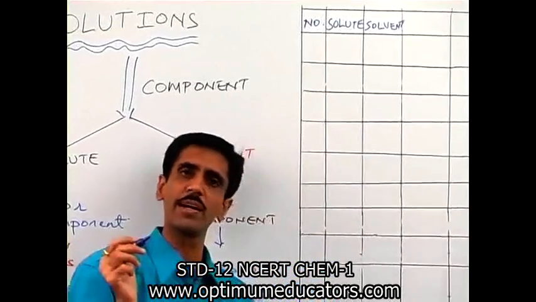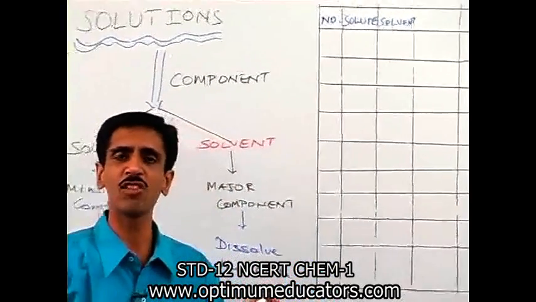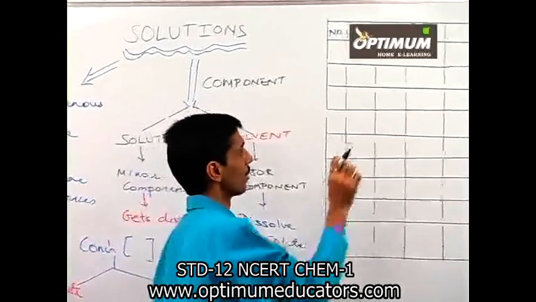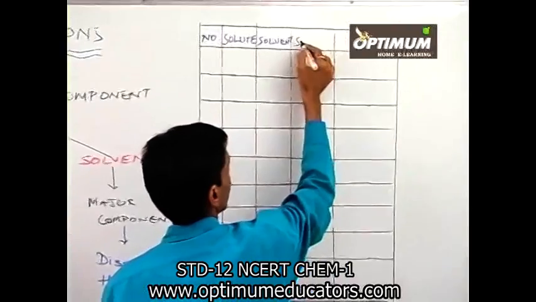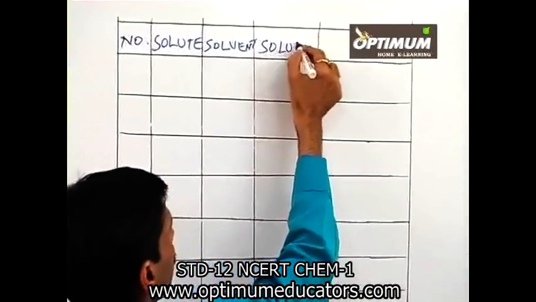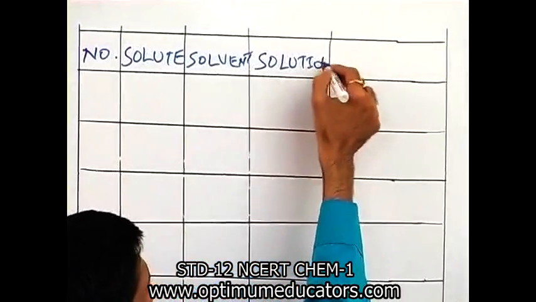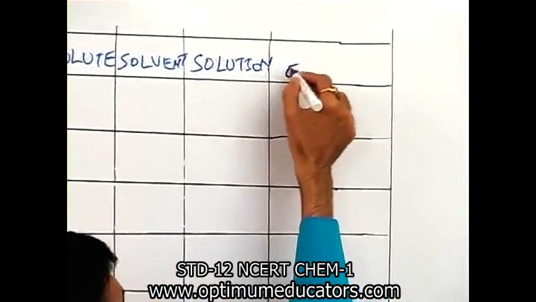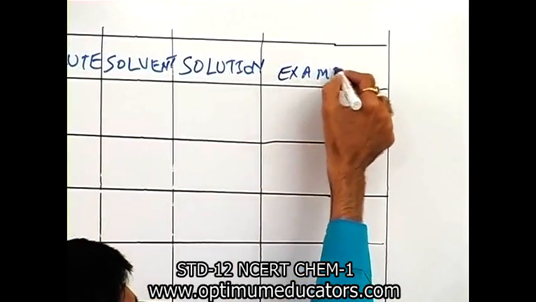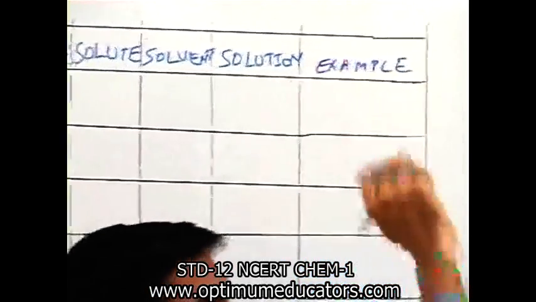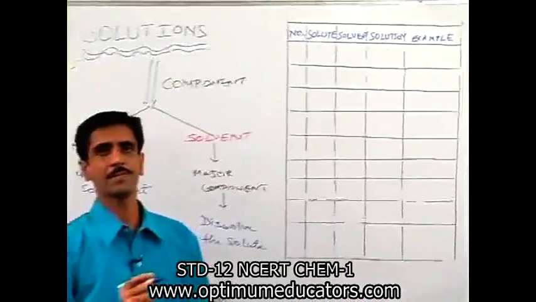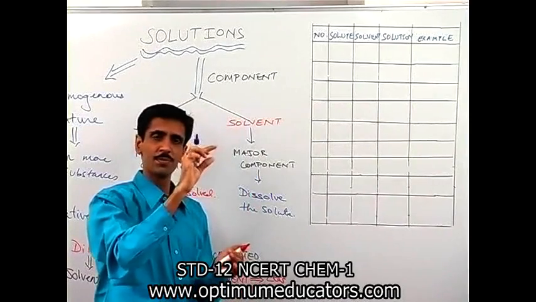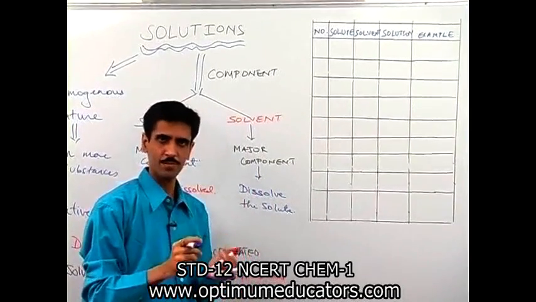OK, whenever I use the word nature, please be very clear, my dear friends, I am talking about with respect to the physical state. Next, we talk about the nature of the solution. And the last one is, we talk about example. Alright, so with these headings, we now start with the different types.